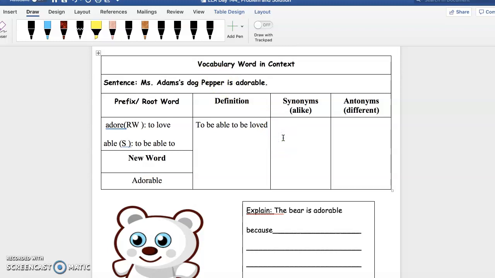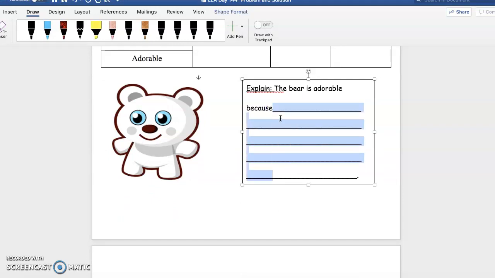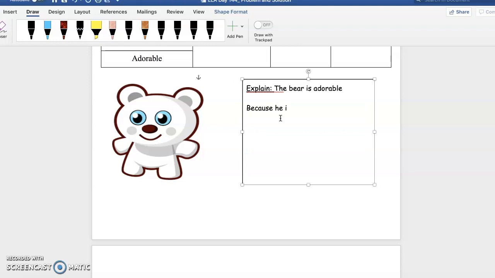And then some synonyms that I can think of is, of course, lovable, cared for, and then antonyms, disliked, right? If you're not adorable, you're disliked, right? So the bear is adorable because he's really cute. He's cute and he's cuddly. Okay? All right, good.